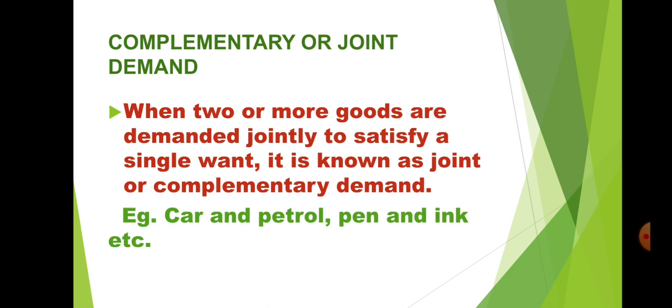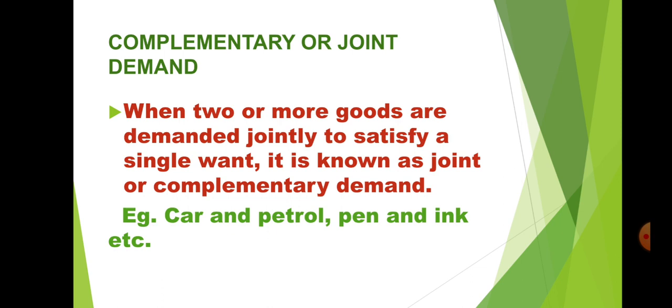One more example I wanted to give you. Suppose you wanted to make a tea. So for that tea, what are the ingredients required? One is water, second one is tea powder, third is sugar, fourth is milk. So these are the four basic requirements to make a tea.